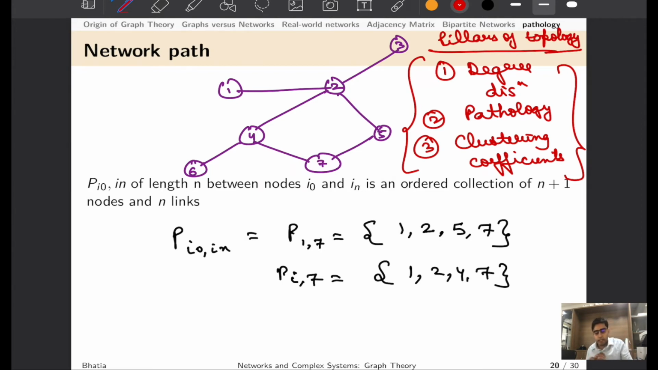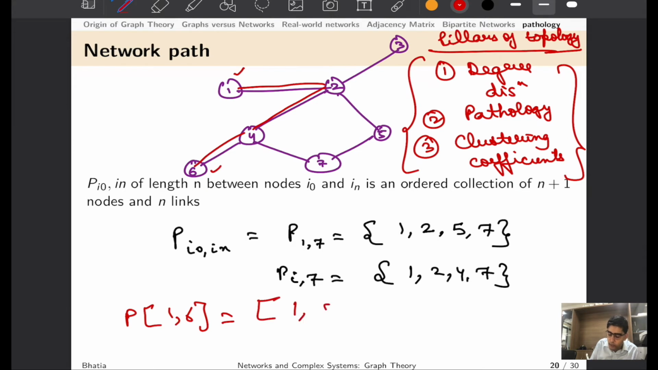Okay, so what is this network path? A network path is an ordered collection of n plus 1 nodes and n links that tells us that if you go from one node to another node, what is the path you can take. For example, if I am interested to write the network path between 1 and 6, I can reach from 1 to 6 going via 2, from 2 to 4, and 4 to 6. So 1 to 2, 2 to 4, and 4 to 6.